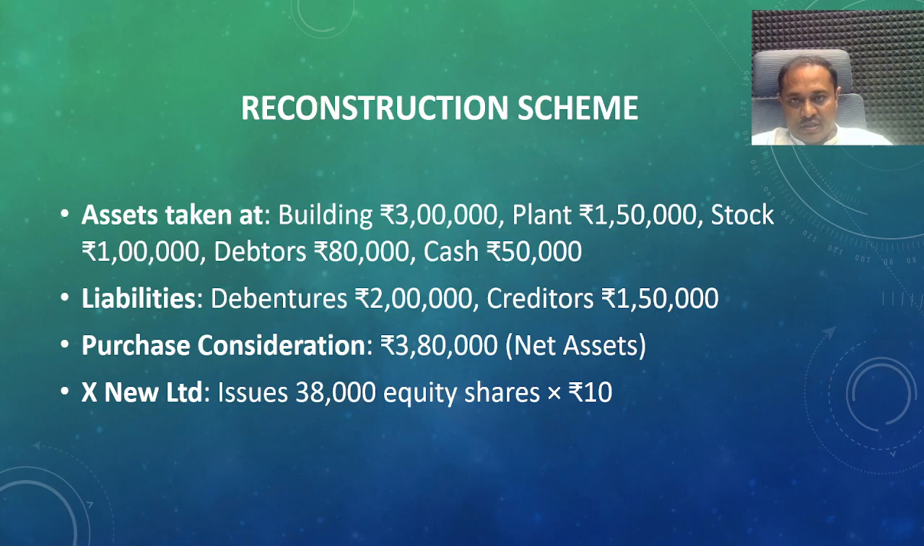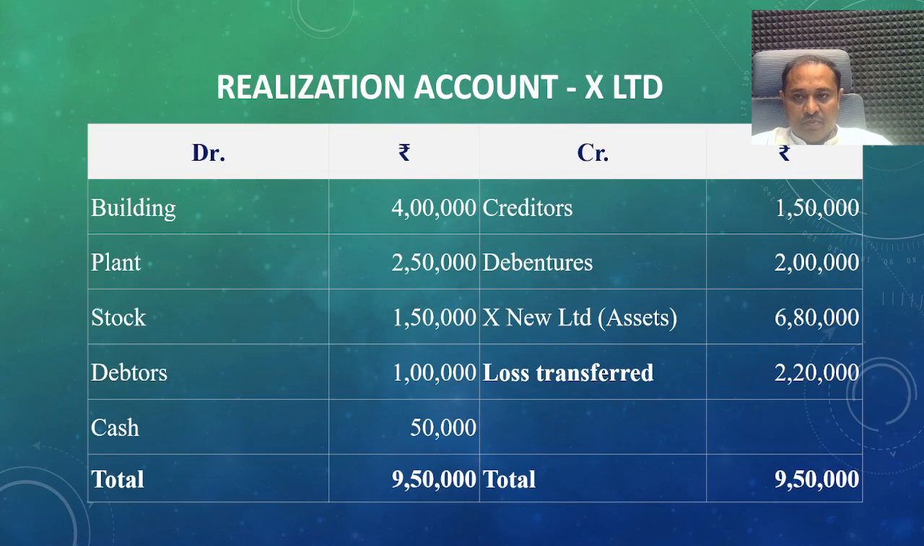Then we make the realization account. All the assets and liabilities are transferred to the realization account, because the old company will be closed after the external reconstruction process. All the assets are transferred to the debit side of the realization account, and all the liabilities are transferred to the credit side. Here is the valuation of the assets as per the book values. Then creditors will be transferred to the credit side of the realization account. Then X Limited 6 lakh 80,000, this is our purchase consideration.